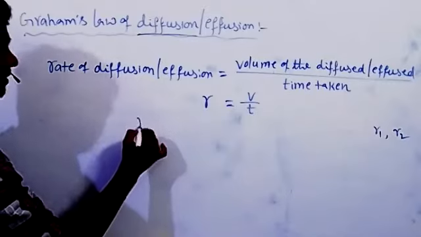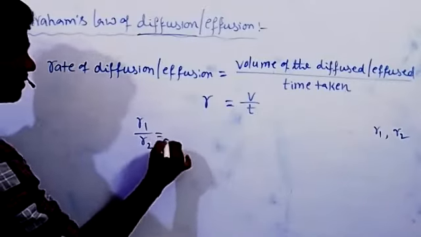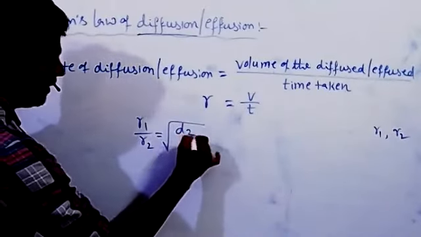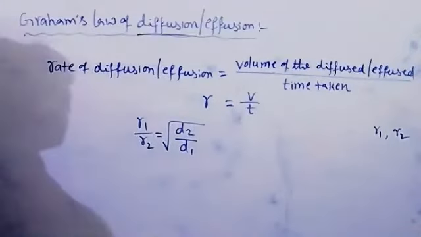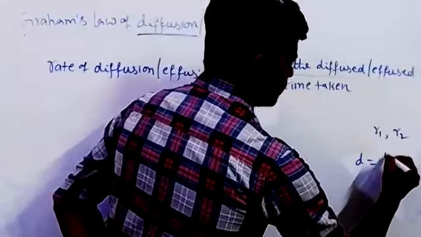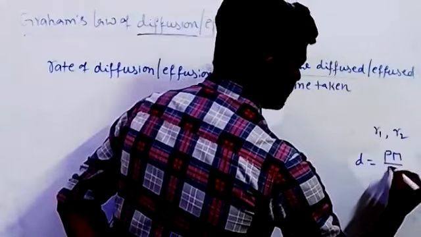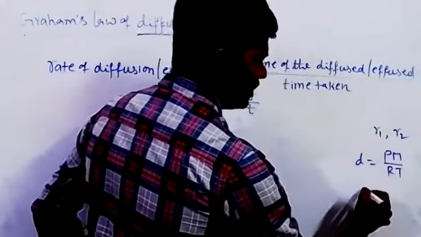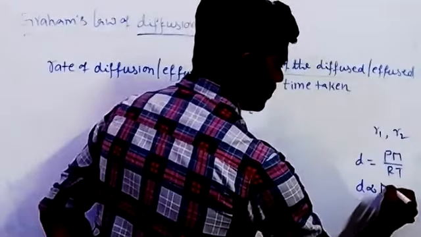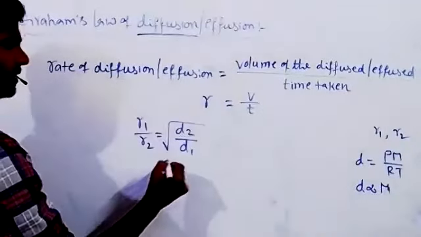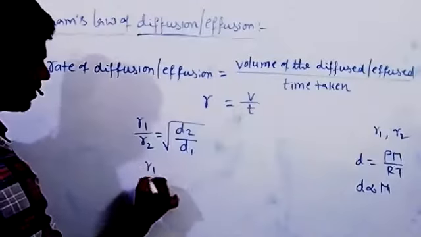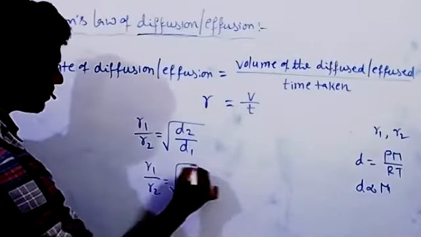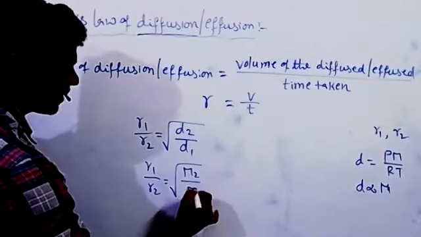That means R1 by R2 is equal to square root of D2 by D1. Yesterday we derived D is equal to PM by RT, so density is directly proportional to molar mass. So we can modify this formula as R1 by R2 is equal to square root of M2 by M1.